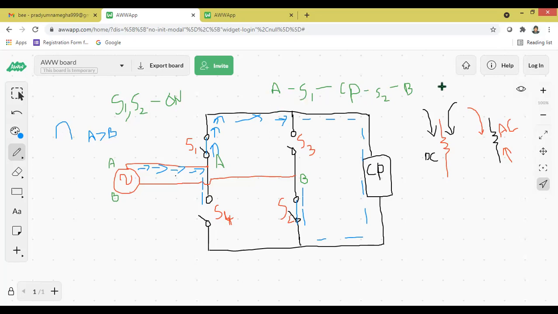So what is the direction of the current here? All of you, we have to write the direction of the current as A to S1, S1 to CP, CP to S2, S2 to the point B. Is it okay, all of you? So now I will see who will explain case 2. What is case 2? Let us discuss here.